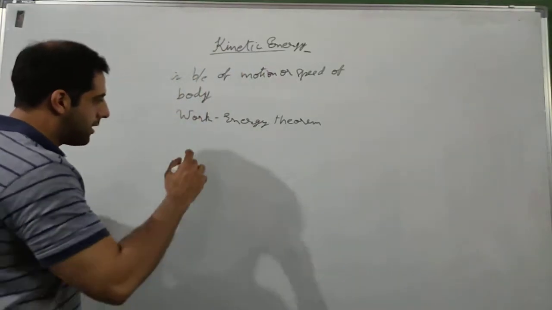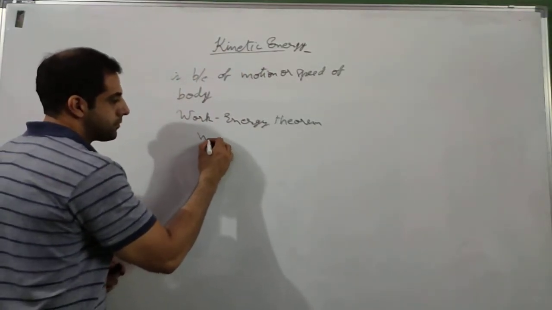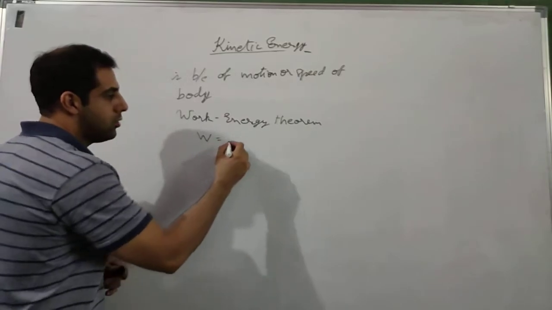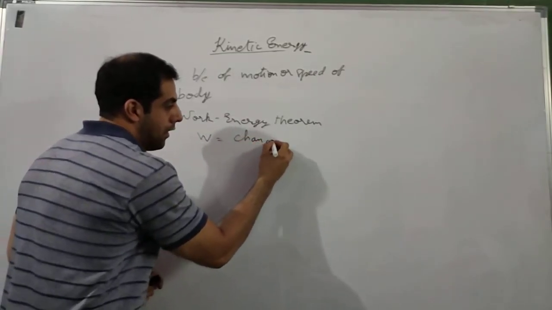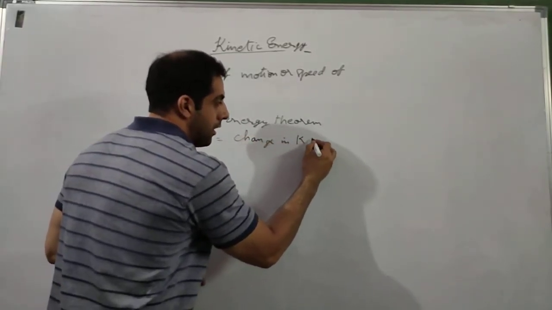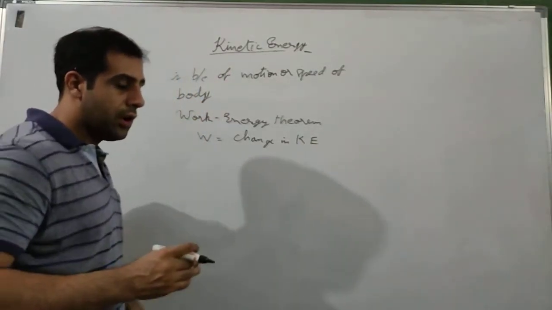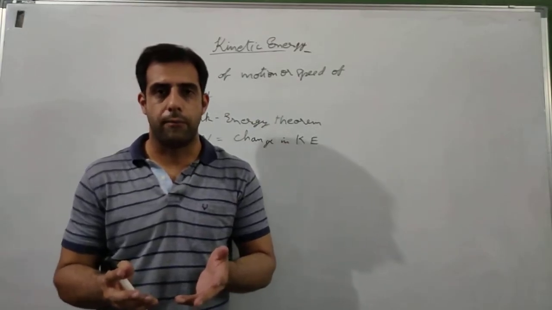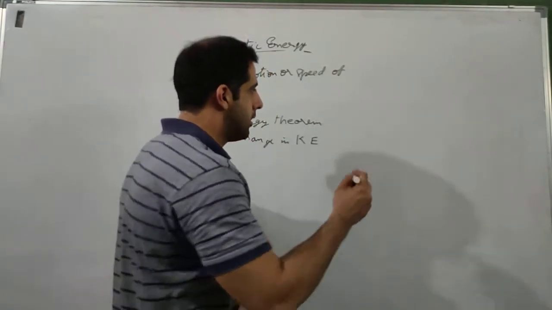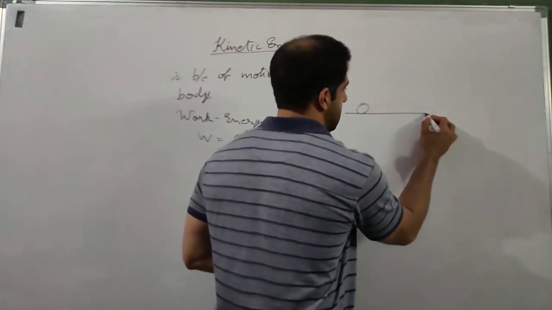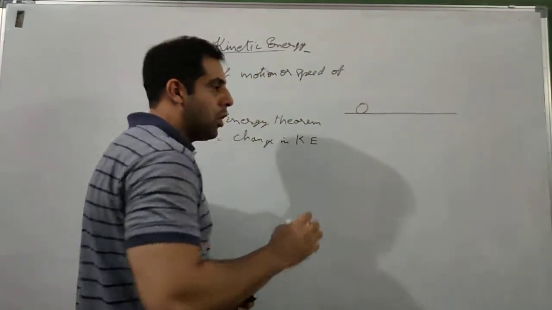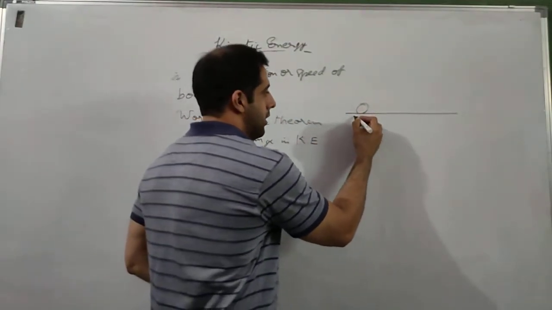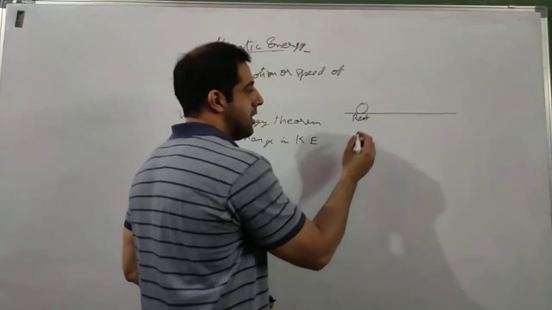Right now just remember that whatever is the work, that is equal to the change in kinetic energy. If there are two speeds of a body, there can be different cases. Let us say there is a ball that is initially at rest.